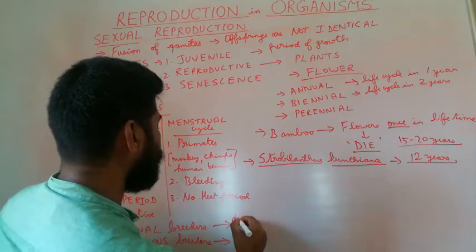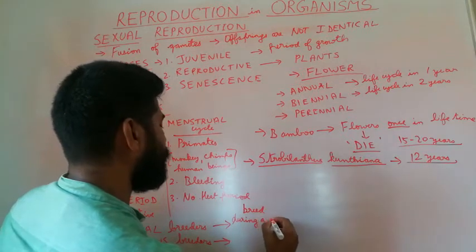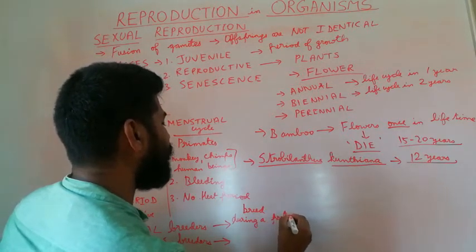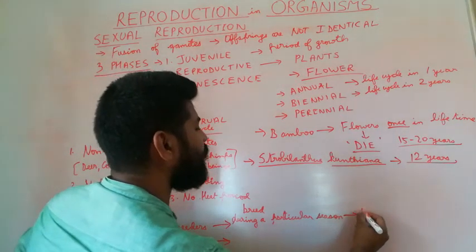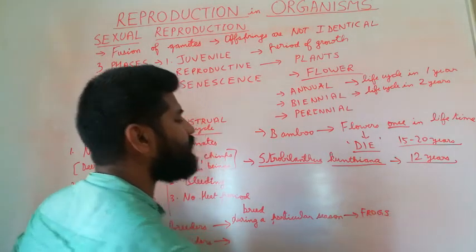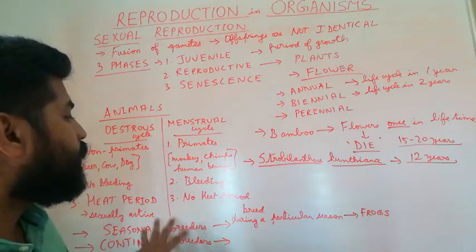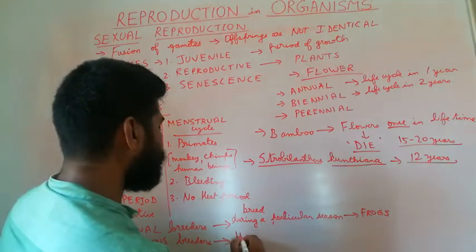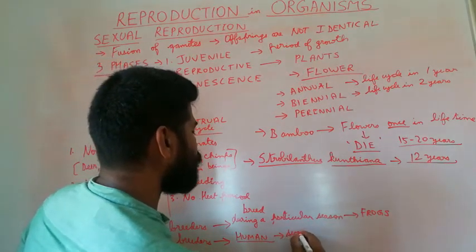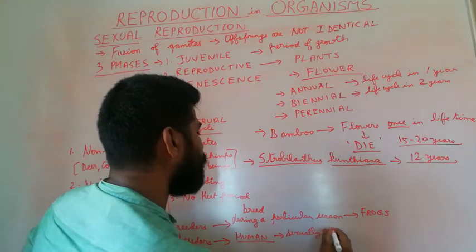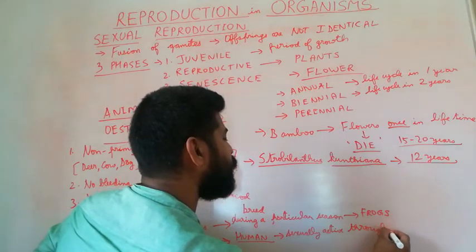Seasonal breeders are sexually active during a particular season. For example, frogs lay their eggs during rainy season. So they are active during a particular season. So these are seasonal breeders. Whereas human beings are an example for continuous breeders. They are sexually active throughout the reproductive cycle.